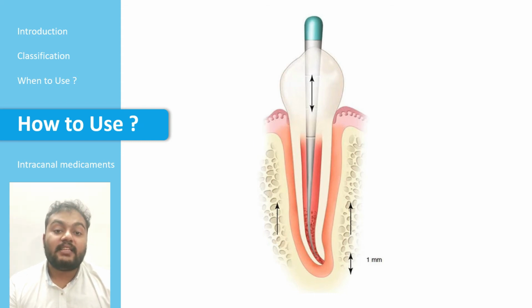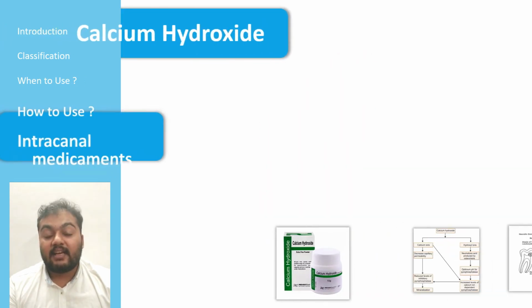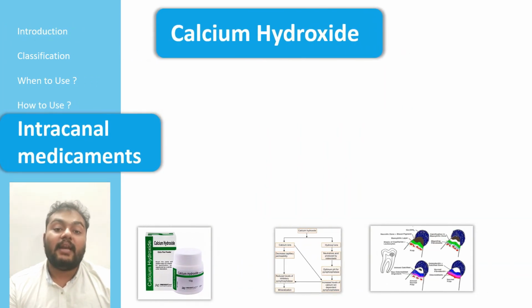On the second visit, we irrigate the canal to remove the medicament and cleaning and shaping is done one more time. And we pack the canal with fresh medicament and the patient is again recalled after 2 weeks for obturation. In case the lesion is not healing, repeat this procedure and look for any other cause or any systemic diseases. Coming to some commonly used intracanal medicaments.